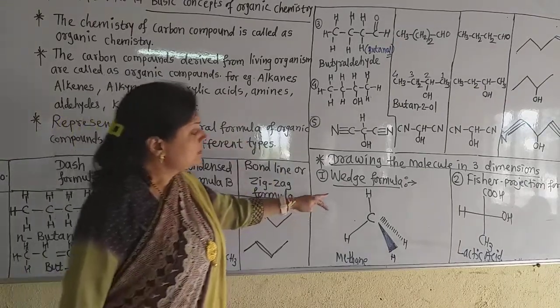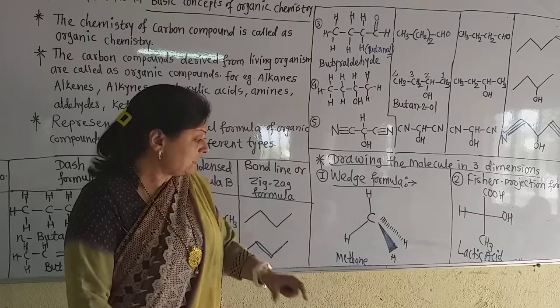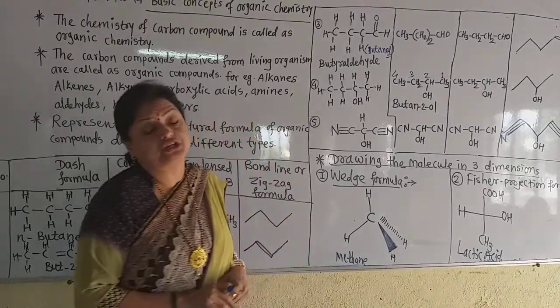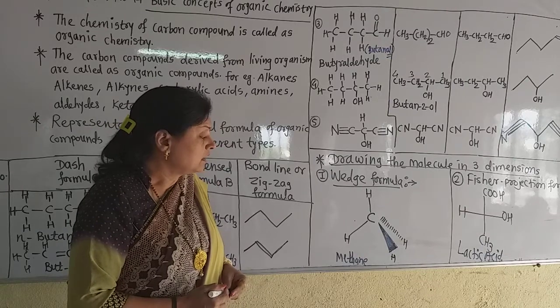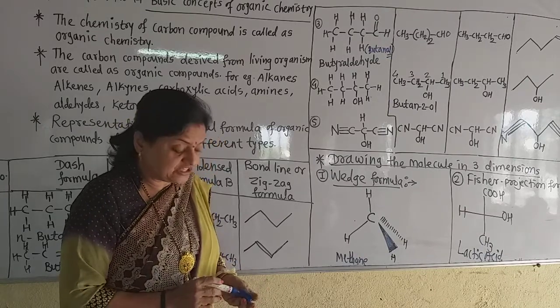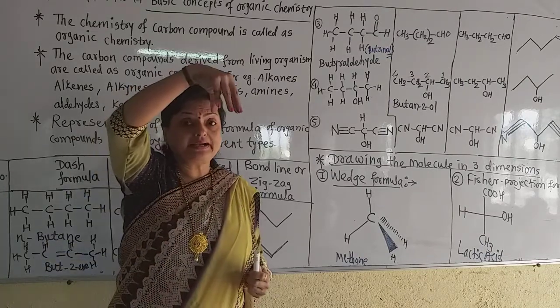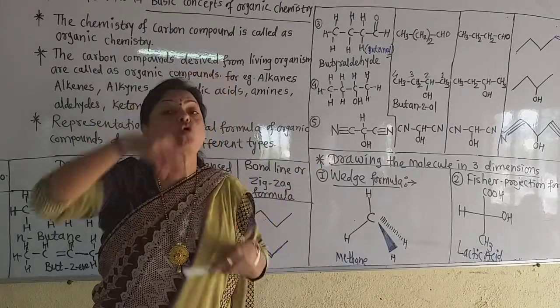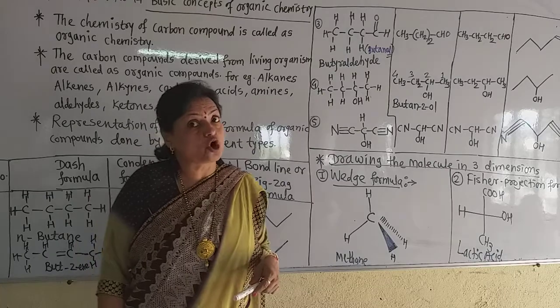Now this is the Wedge formula of methane. In that, the 3-dimensional like structure is there. Now see that the methane molecule is just like a pyramid. The carbon is at the center and the 4 hydrogen atoms are at the 4 corners of the tetrahedron.